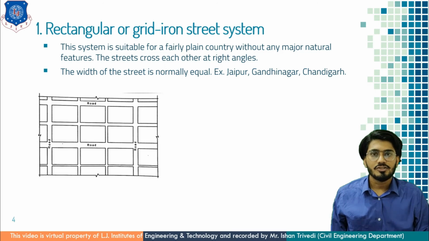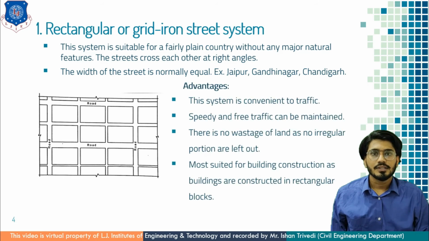For example, Jaipur, Gandhinagar and Chandigarh, where the city planning is of sector model. In Gandhinagar, you will find different sectors. Once you cross one crossroad or major junction and reach another, then you have finished almost a sector. And these are of grid iron pattern. Now understand the advantages of this grid iron street system.